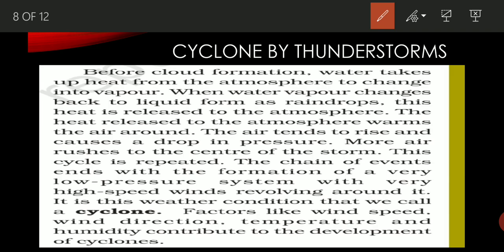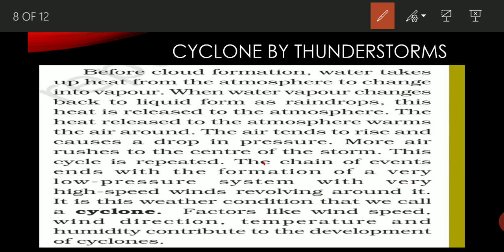The same phenomenon occurs again because of the thunderstorm, because heat energy is released during the thunderstorm, and this heat energy again heats up the water bodies, and the air present near these water bodies starts to heat up and move in the upward direction.